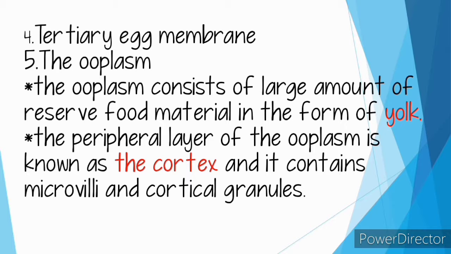The cortical granules are spherical bodies of various diameters, so 88 in sea urchin eggs and 2 in the eggs of frog. The cortical granules are surrounded by a unit membrane and originate from the Golgi apparatus.